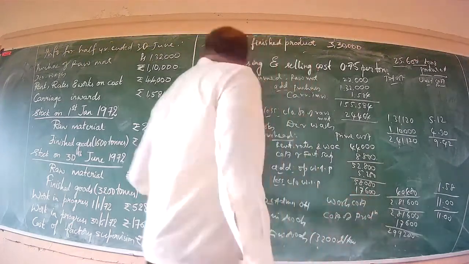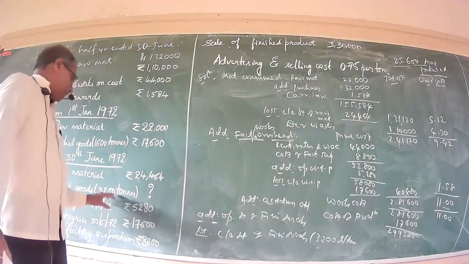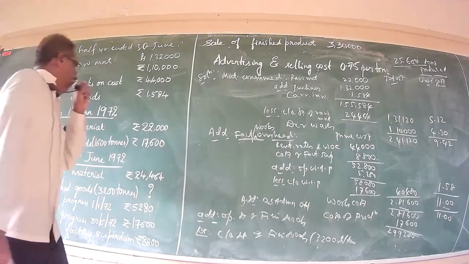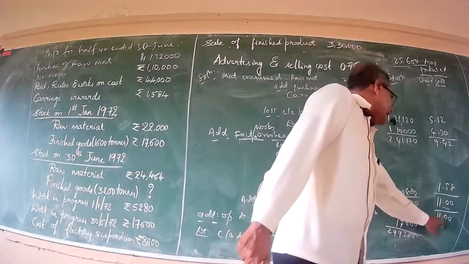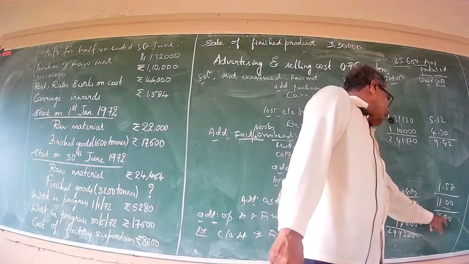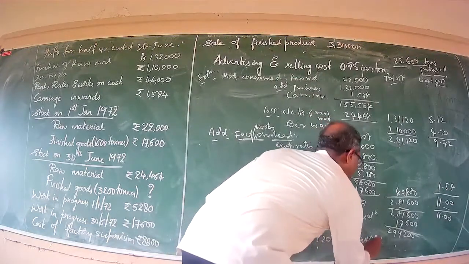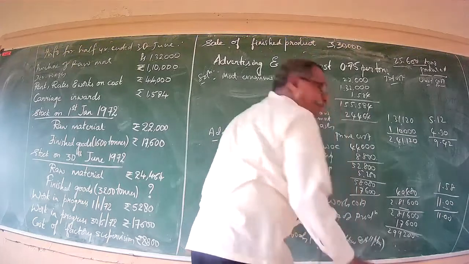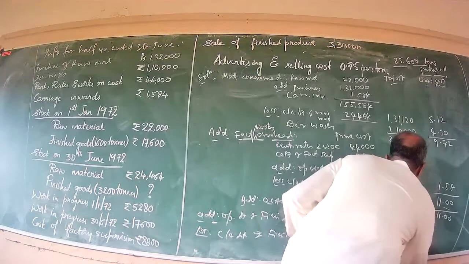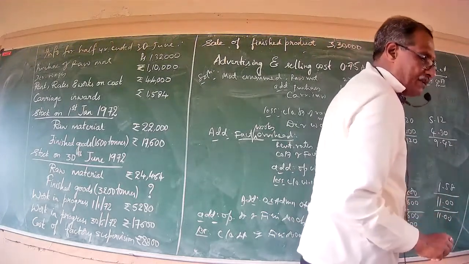Now, in respect of the closing stock of finished goods amounting to 3,200 tons or units, at what rate should it be valued? It should be valued at the rate of the cost of production. You always keep in mind that it should be valued at the cost of production. Therefore, you write it here as rupees 11 per ton. At rupees 11 per ton, it works out to 35,200.